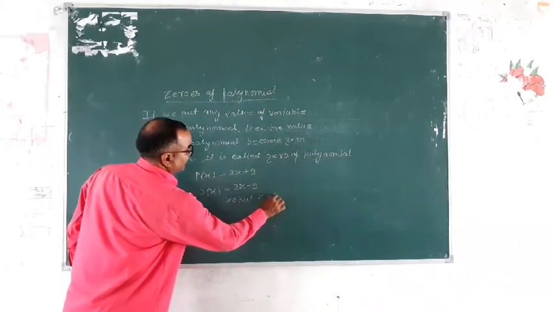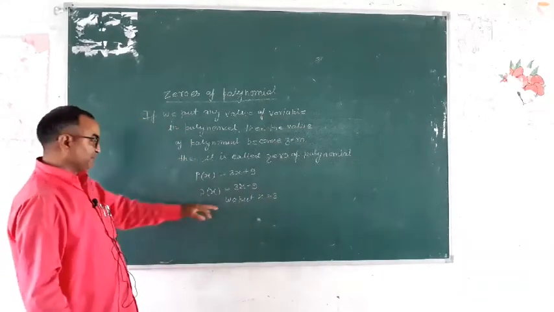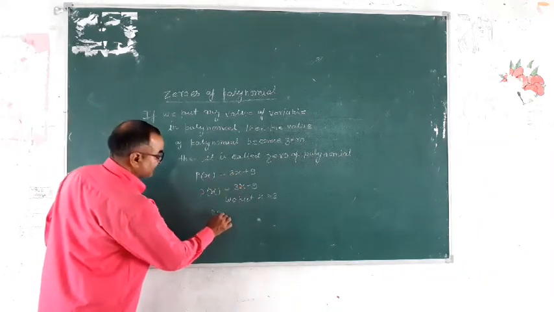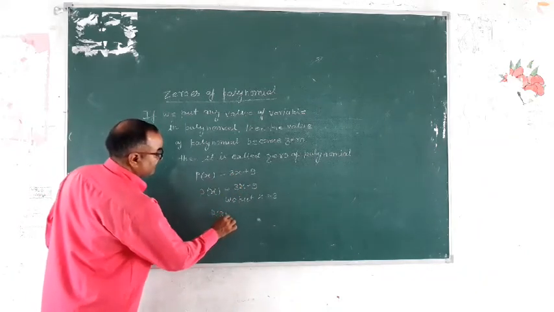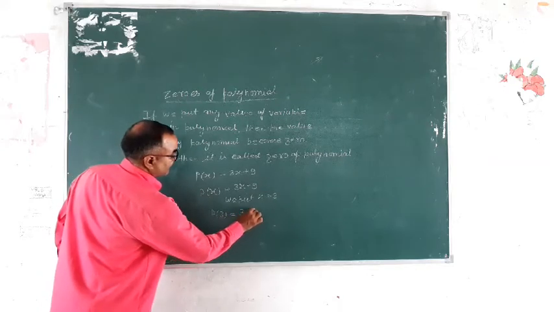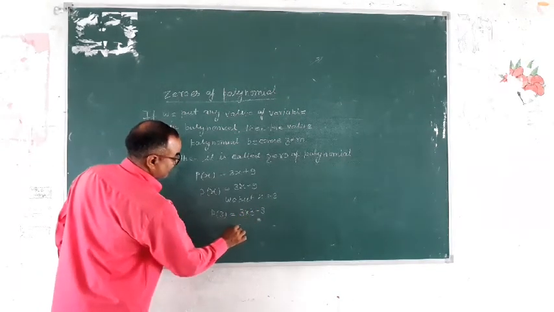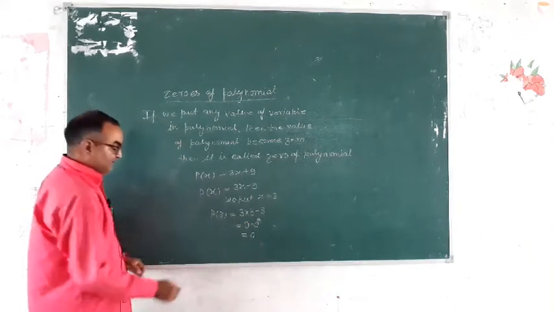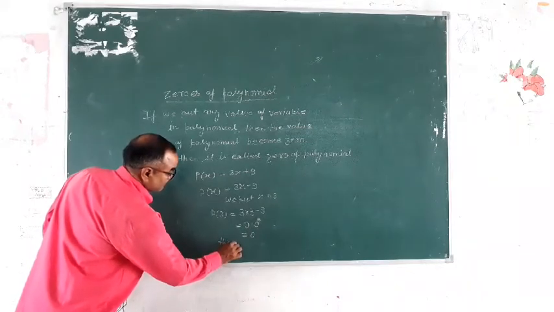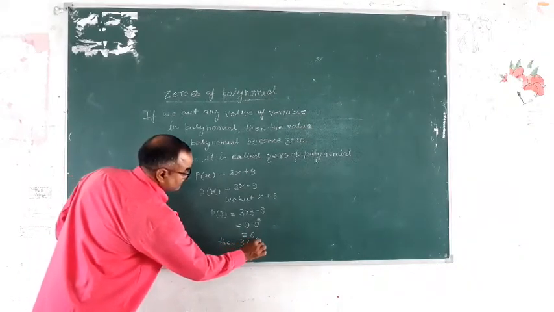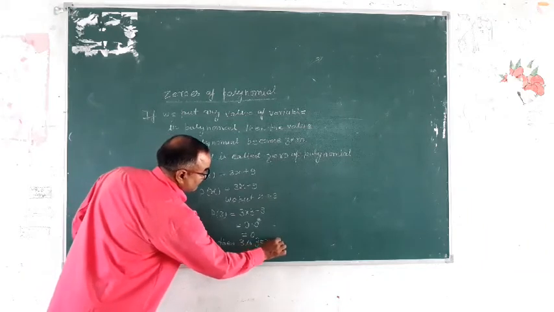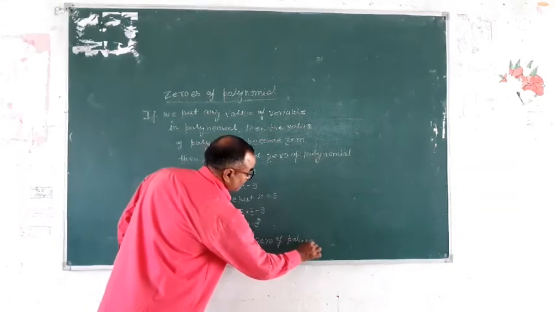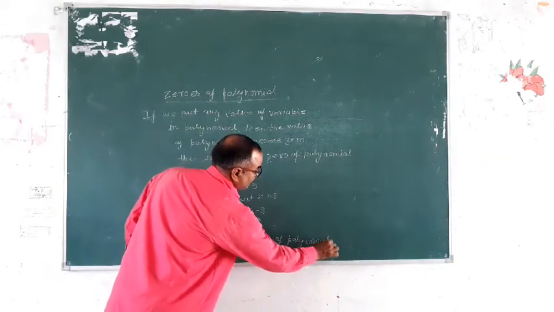If we put x equal to 3 in this polynomial, then p(3) is equal to 3 multiplied by 3 minus 9. Then 3 times 3 is 9, minus 9, this is 0. Then 3 is a zero of the polynomial.